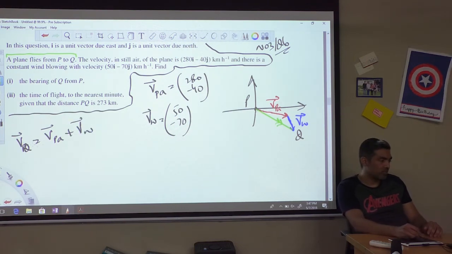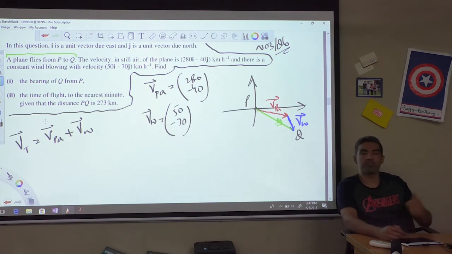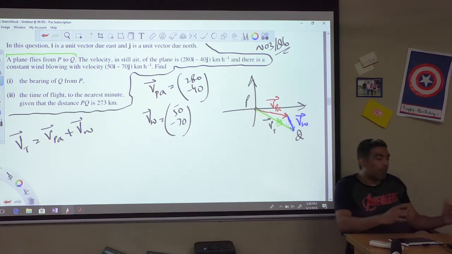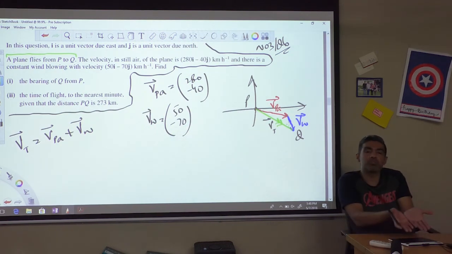I think the two P's will get mixed up, so let me call this the true velocity, the true thing that is happening right now. So this true velocity is basically the vector sum of the velocity of the plane in still air and the velocity of the wind. Both vectors interacting, giving you what is happening now.